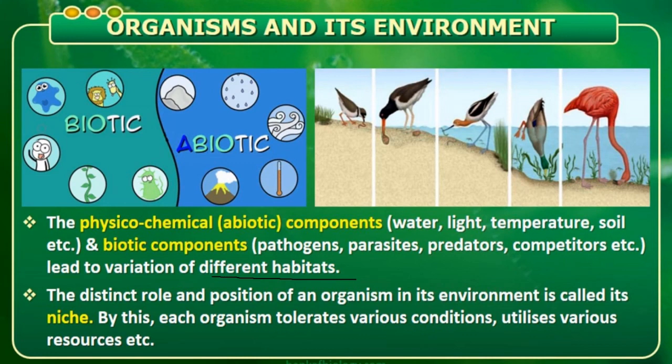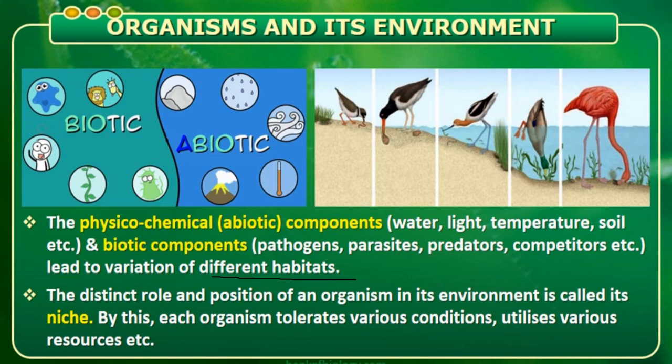So what is ecology? As I told you, it is an organism interacting with its environment. In an environment, the organism is said to be the biotic factor. When it interacts with abiotic factors such as water, light, temperature, and soil, that is what we call ecology. Here we are trying to study the variation occurring in different habitats.